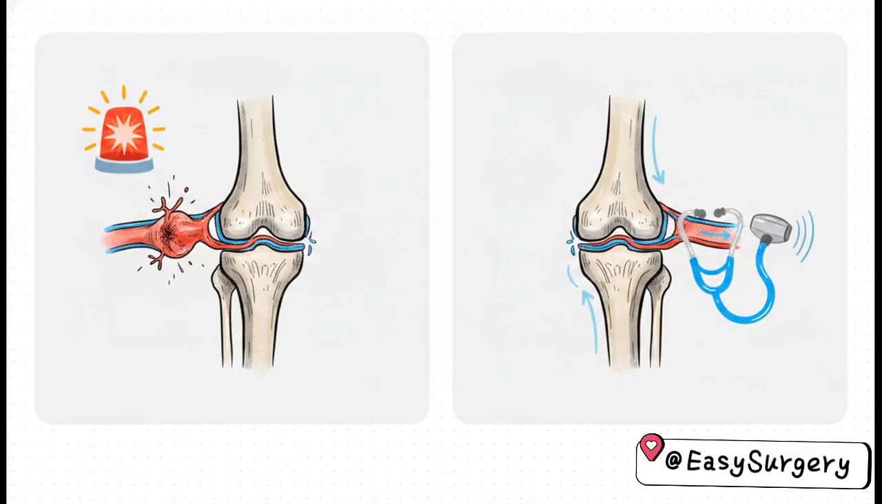Even after you reduce it, still no pulse. The answer? Popliteal artery injury. It's a simple rule of thumb. Persistent absence of a pulse literally screams vascular injury until proven otherwise.